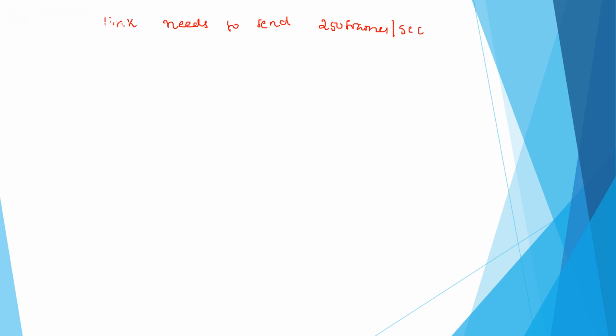Therefore, first we can compute the duration of each frame. That is nothing but 1 by 250, which is equal to 4 milliseconds itself.